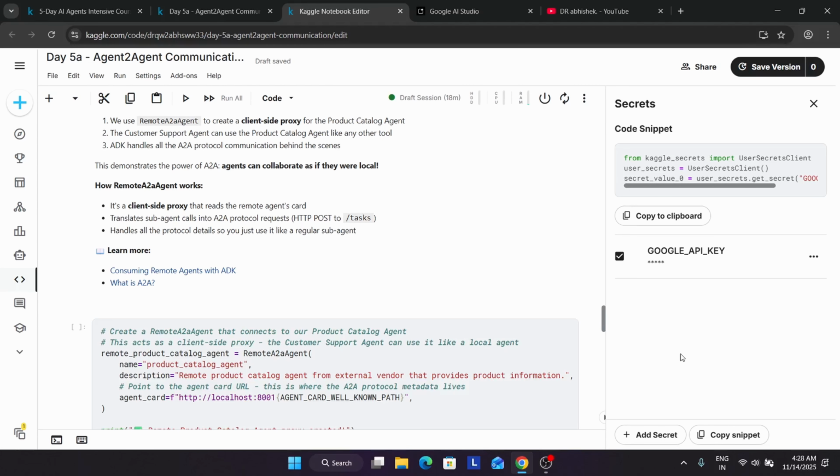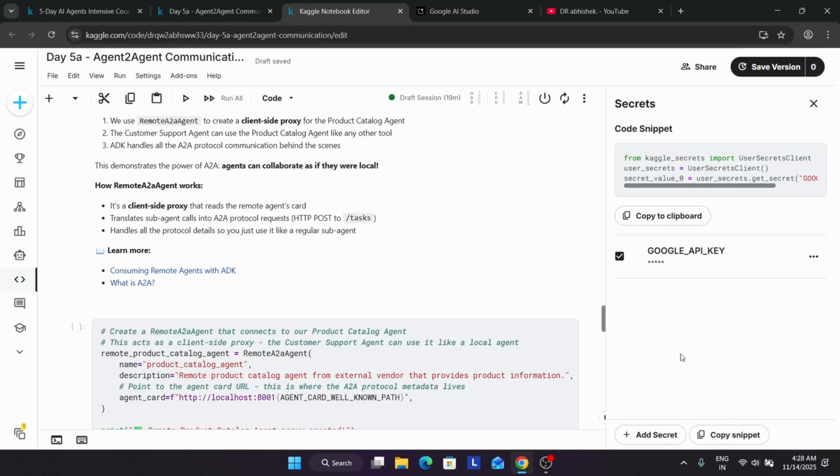Basically, if you want to contact your friend who is living far away without a remote A2A agent, you have to call him and interact with him. And then if you want to interact with him again, you have to call again. So here a lot of manual work is required every time, basically because they are remote. Now the solution is the remote A2A agent, as we call it. It's just like an assistant, or in simple words, a proxy friend.